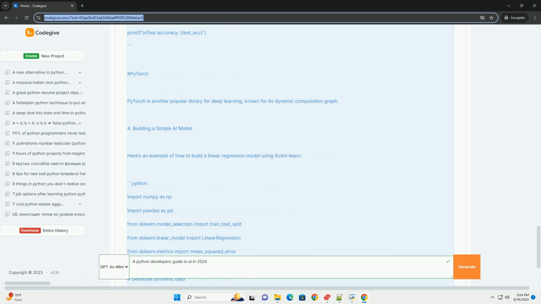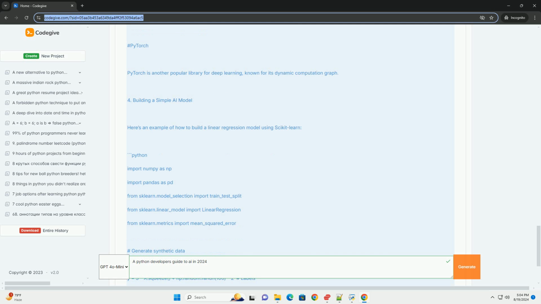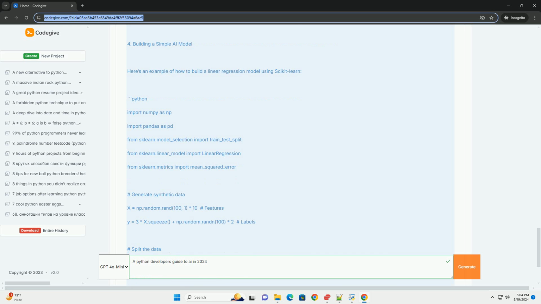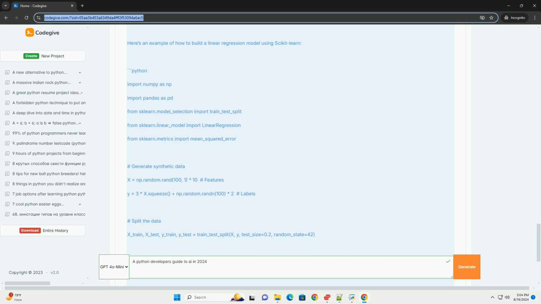MNIST, keras datasets. MNIST load data, train images, train labels, test images, test labels. Normalize the train images by dividing by 255.0.